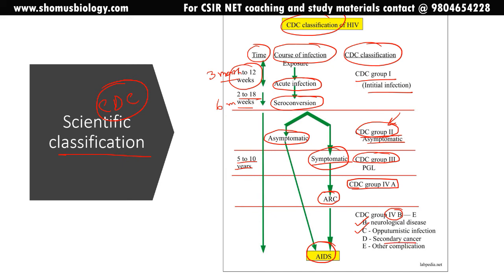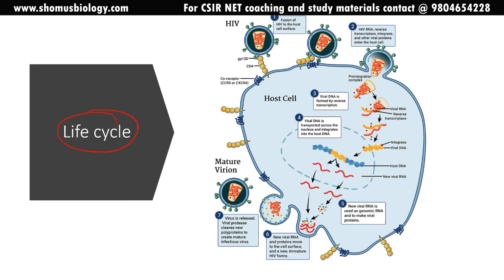If secondary cancer is formed, because yes, HIV is linked with the cancer pathways as well, then we call it the group D type. And if other complications are there, we call it group 4E type. Okay, so these are the different schemes as per CDC guidelines. As we know, this disease, this HIV, can remain asymptomatic for 5 to 10, even 15 years. Okay. Now let's look at the life cycle of the HIV virus.